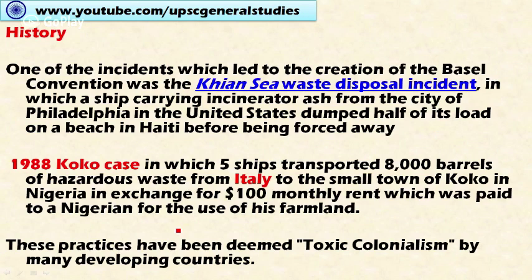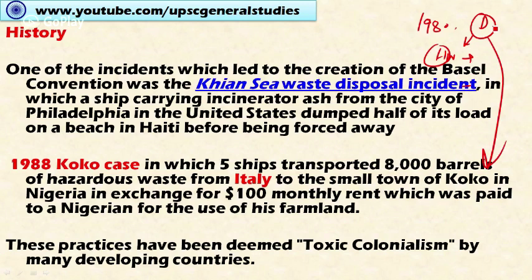There were several incidents in the 1970s and 80s where, because of strict environmental legislation and regulation in the developed countries, the possessors of hazardous waste were made to recycle this waste and dispose of it in a safe manner. Since this recycling and safe disposal involves huge capital and money, they simply transported this hazardous waste to developing and least developed countries to escape the financial burden.